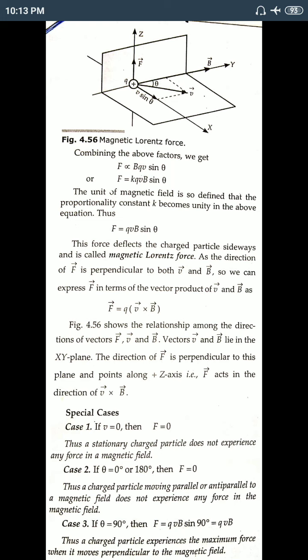That means the V vector makes an angle with the magnetic field vector B of 90 degree. Then only we can get the maximum force. Clear?